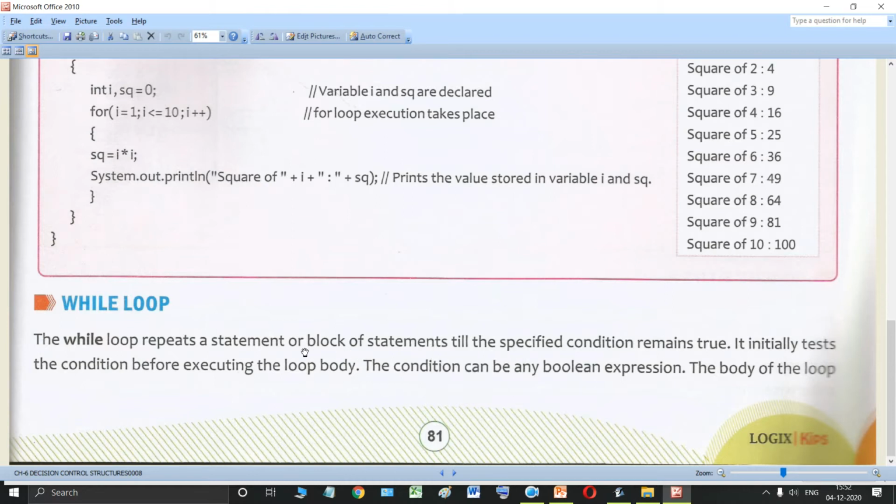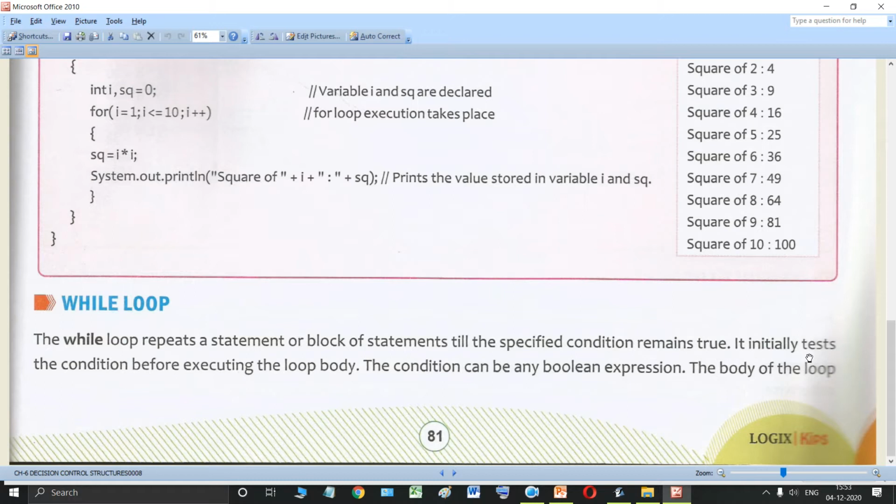Now, students, in the previous class you studied about the for loop. Now the while loop is a little bit different from the for loop. The while loop repeats a statement or a block of statements as long as the specified condition remains true.